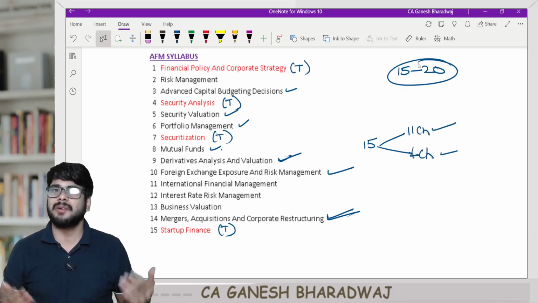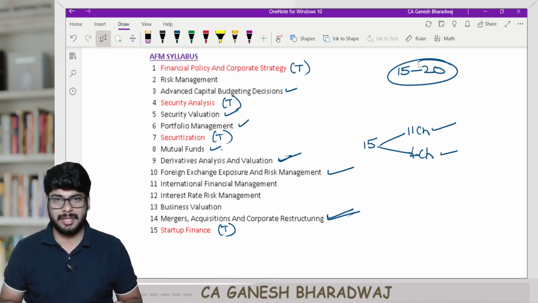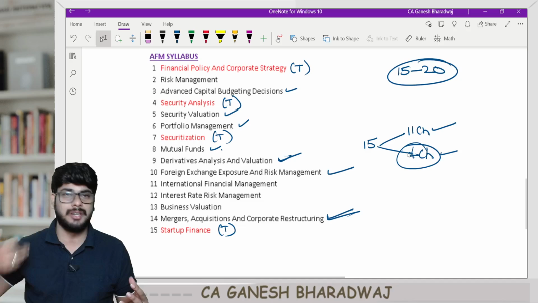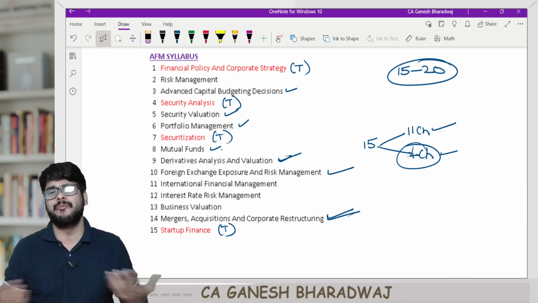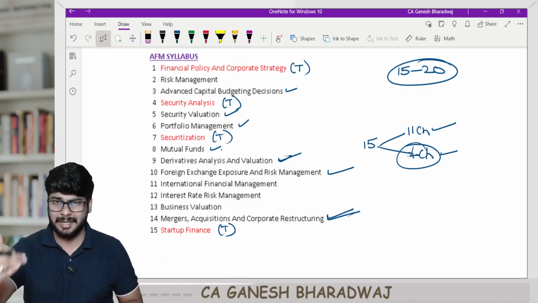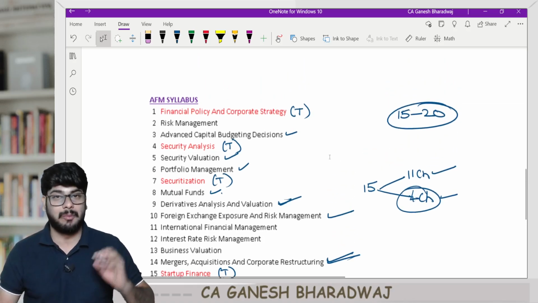And theory, you need not mug it up. You can just learn it conceptually, and even those 4 theory chapters that we've got, if you understand the spirit behind whatever has been given in the study material, you'll be able to crack these areas as well without mugging up, which will be comprehensively covered during our regular lectures. So that's about the AFM syllabus.